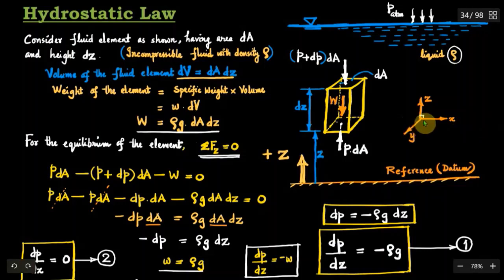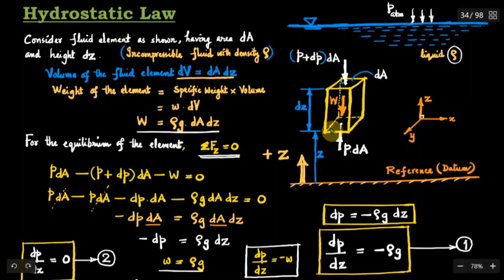Let us assign the coordinate directions like this. X and y are in the horizontal plane and z is the vertical direction, and the z coordinate is positive in the vertically upward direction. Since the fluid is incompressible, that is a liquid, its density rho will be a constant. And here we have the free surface of the liquid having atmospheric pressure acting on the free surface.